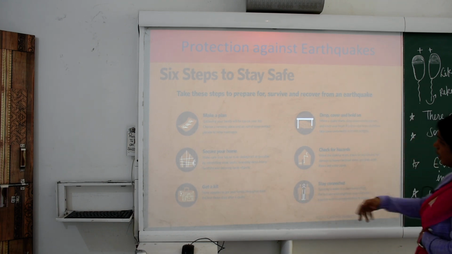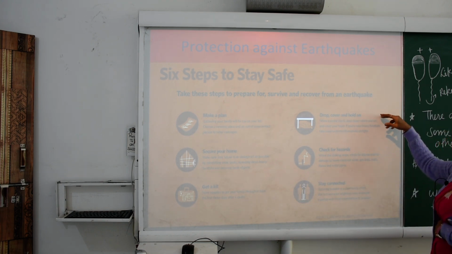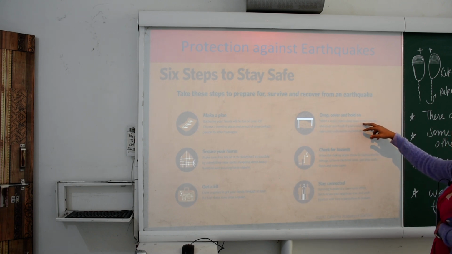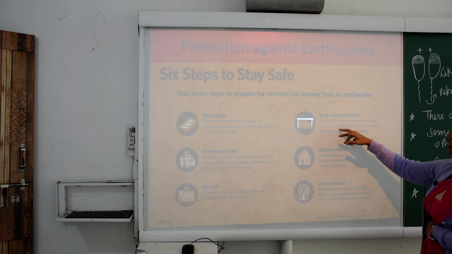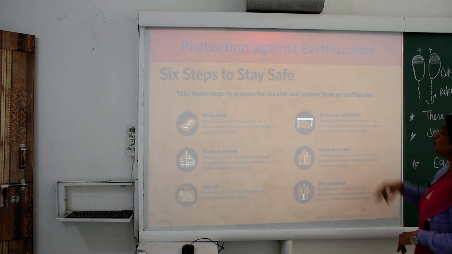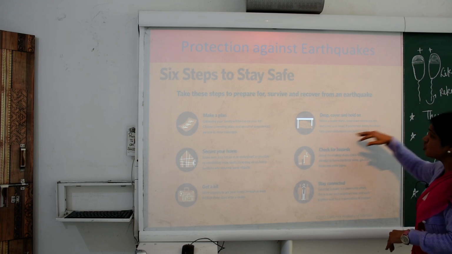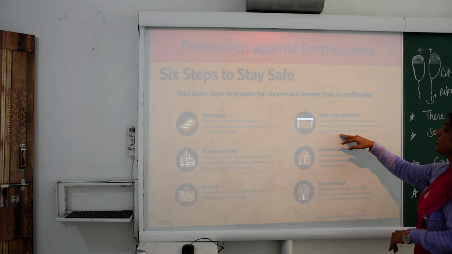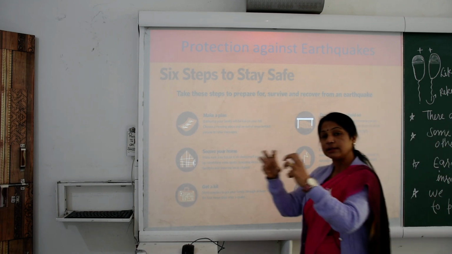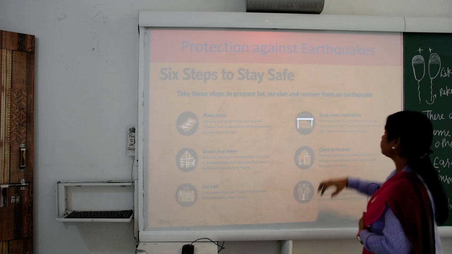In any type of earthquake: drop, cover and hold on. When a quake starts, drop down where you are and cover your head. First you should cover your head. If you are near heavy furniture, take cover underneath and hold on tight. We can hold that object tightly.